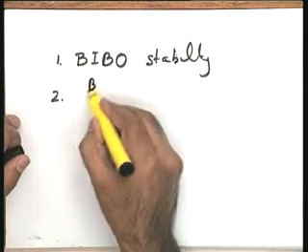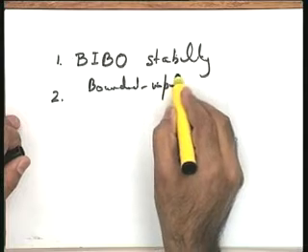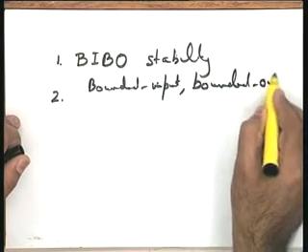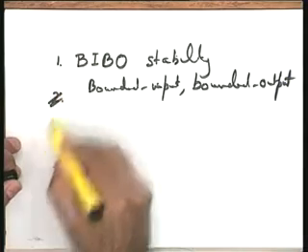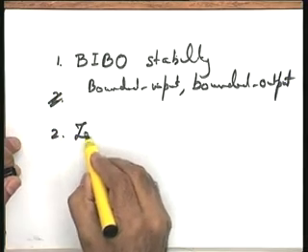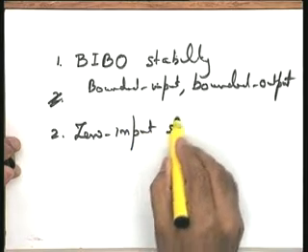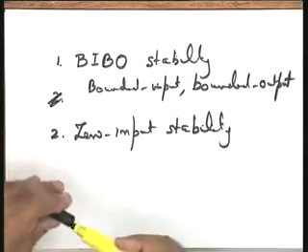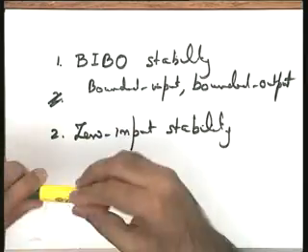Let me write it. Bounded input, bounded output stability, and number 2, I take zero input stability. I think in this particular case also the point will be clear as to why these two aspects are there.